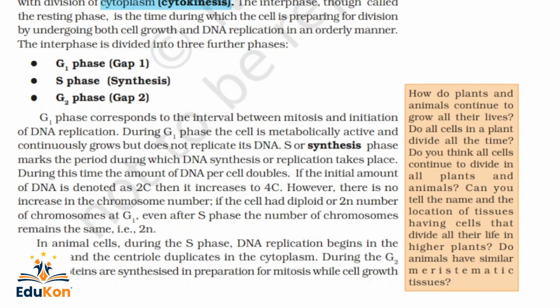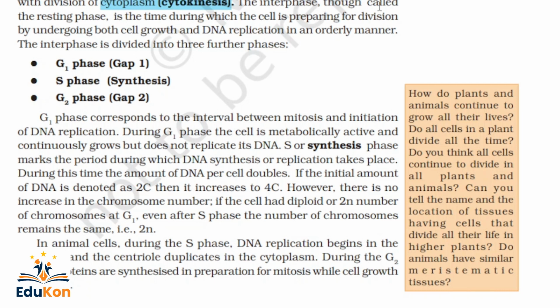The M phase starts with the nuclear division corresponding to the separation of daughter chromosomes, that is karyokinesis, and usually ends with the division of cytoplasm.